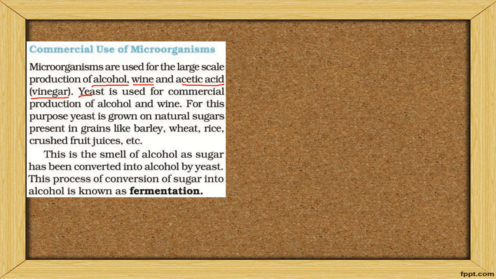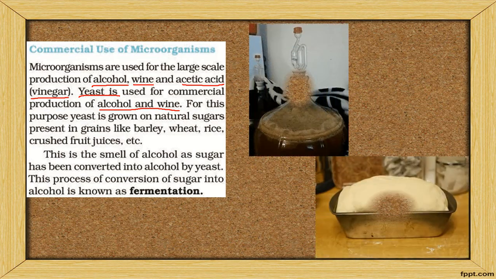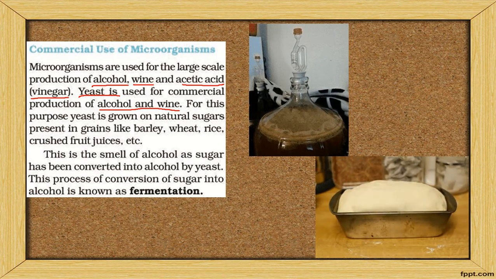Yeast is generally used for commercial preparation of alcohol and wine. If you want to prepare alcohol at home, first you take yeast, then add sugar and a little amount of barley, rice, and wheat.